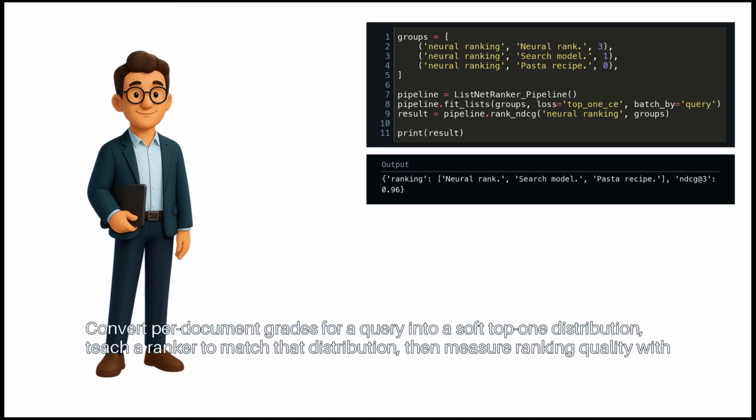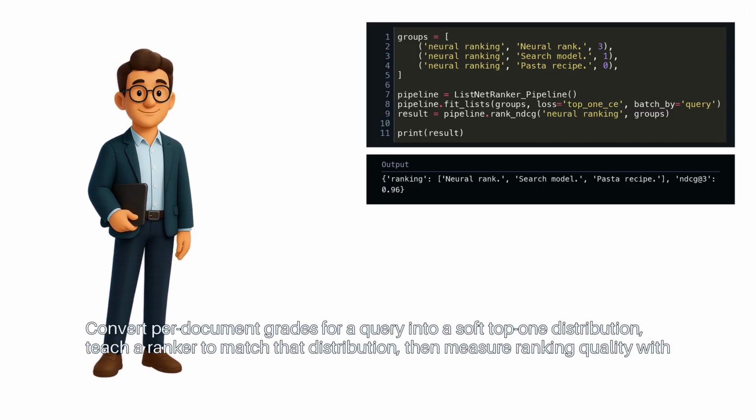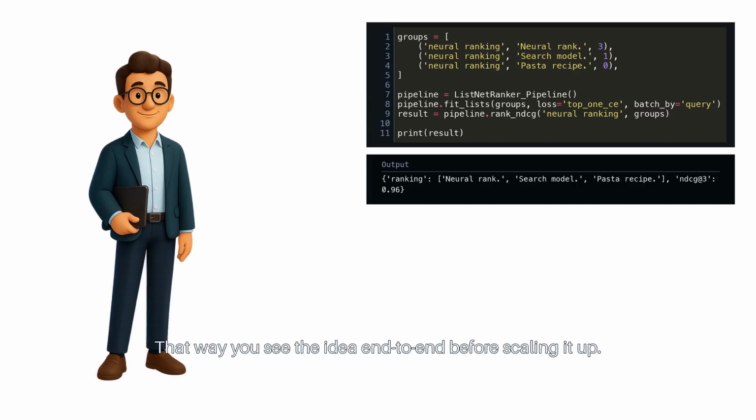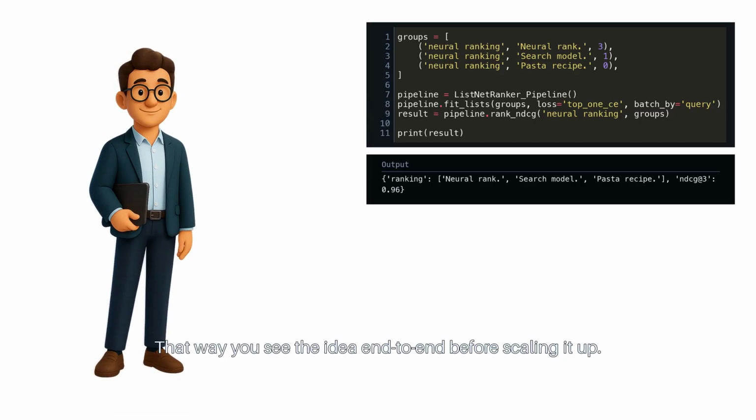Convert per document grades for a query into a soft top 1 distribution. Teach a ranker to match that distribution. Then measure ranking quality with NDCG at 3. That way, you see the idea end-to-end before scaling it up.